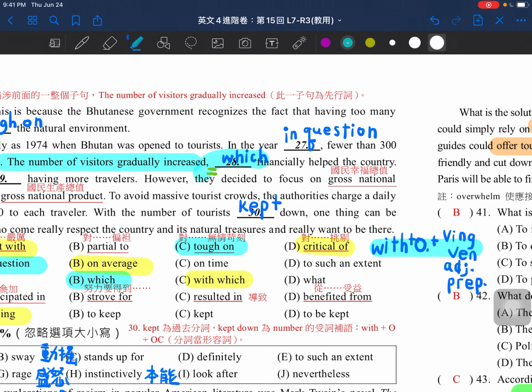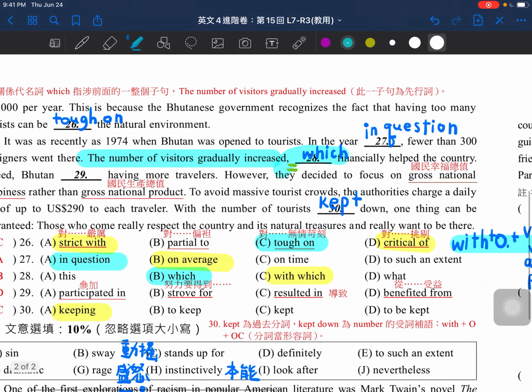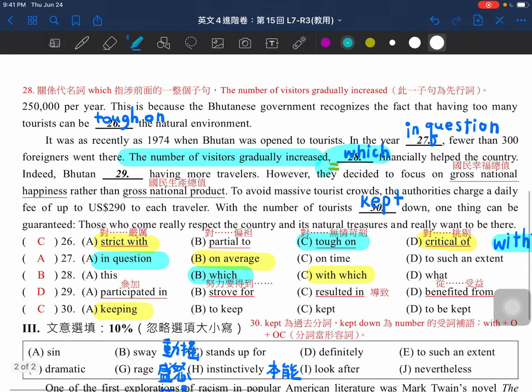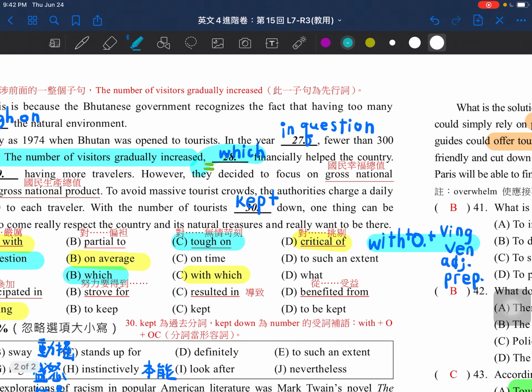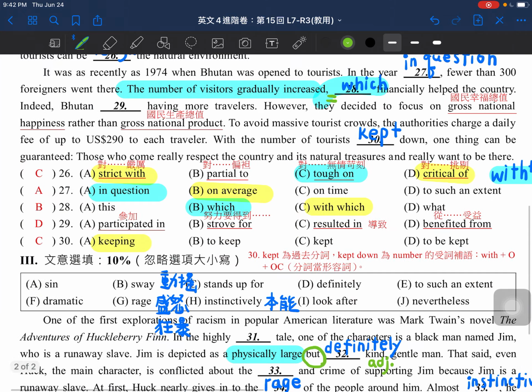So that's why we say with the number of tourists kept down, one thing can be guaranteed, all right? The number was kept down. So that's why we say with the number kept down, we use the passive voice here, all right?